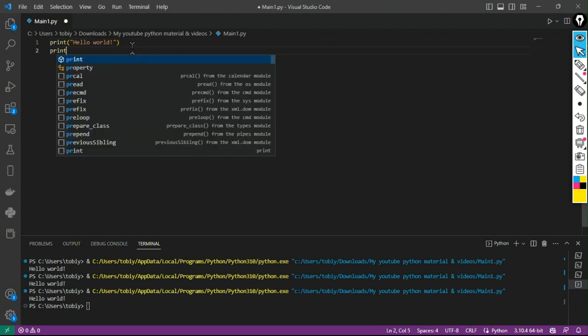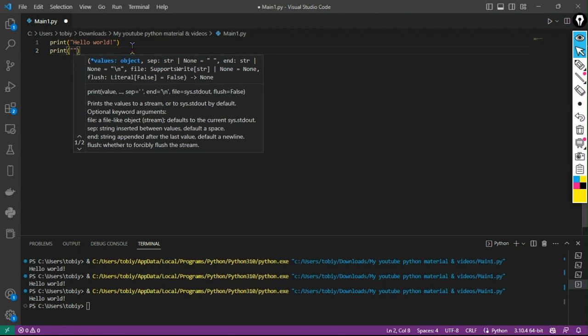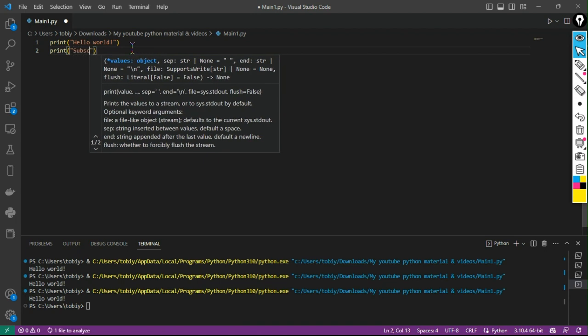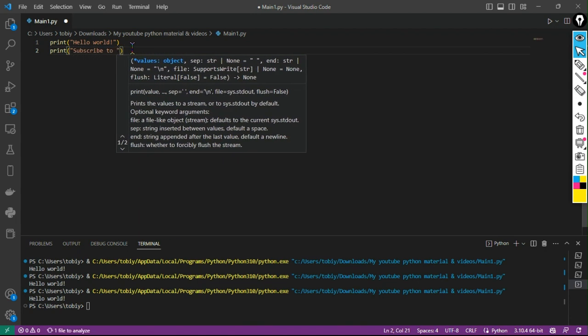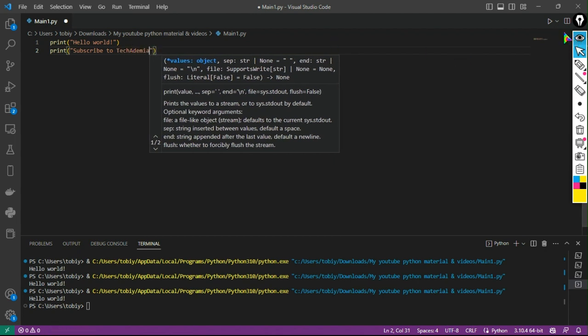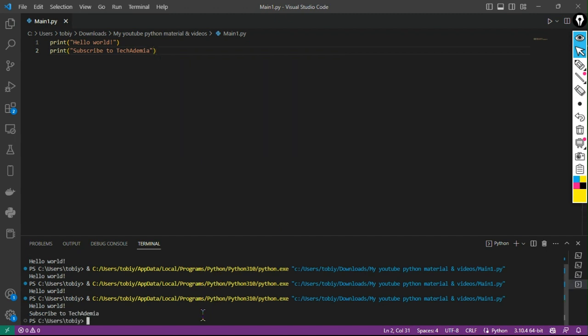Now I'm gonna type in print again. Make sure I put the quotation marks in between for it to work. Subscribe to Techademia. So now I'm gonna run it.